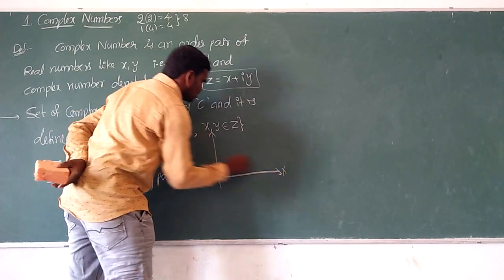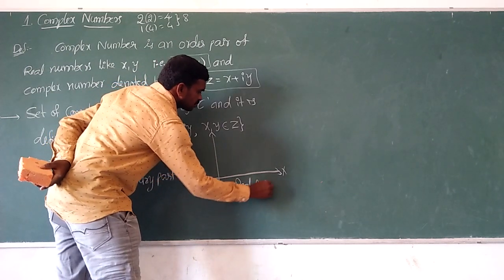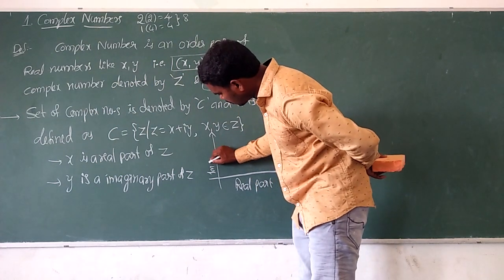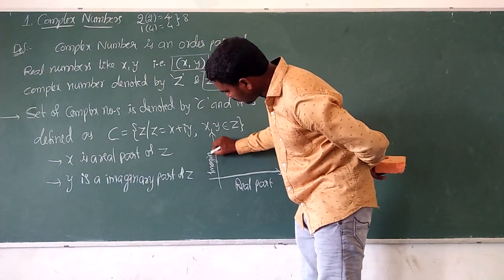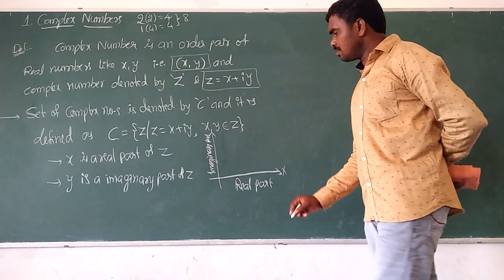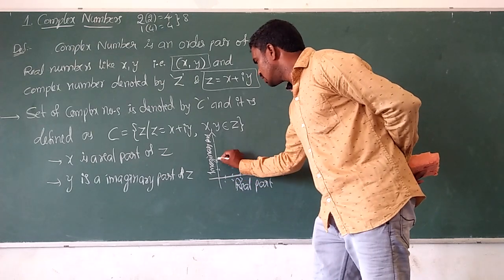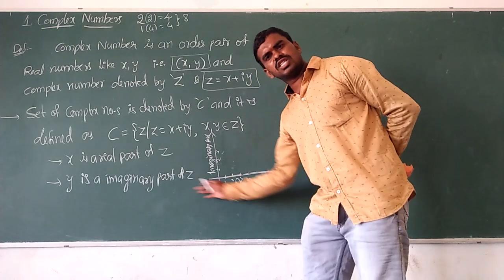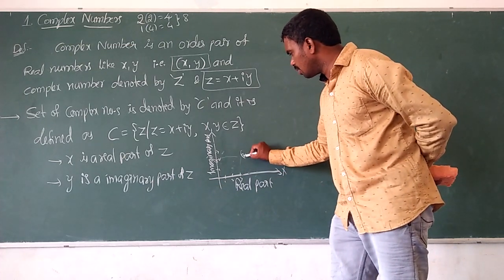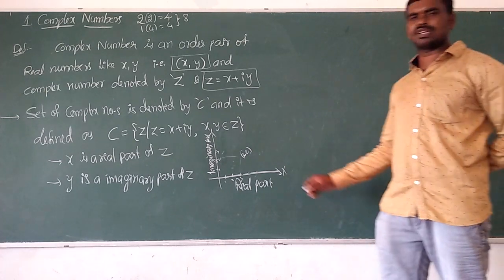Now, how can we show it in a figure? In a two-dimensional figure with X and Y axes, the x-axis is taken as the real part and the y-axis is taken as the imaginary part. For example, I'm taking the ordered pair (3, 2). In real numbers, in two dimensions it is simply the point (3, 2).